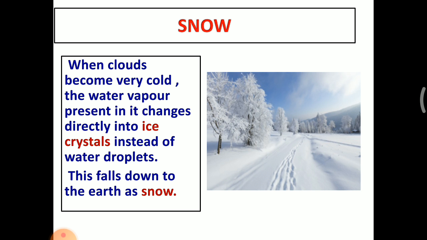Dear students, I hope you understood what is meant by precipitation. The falling of water droplets is called precipitation. Precipitation is divided into types: fog, dew, frost, hail, and snow.